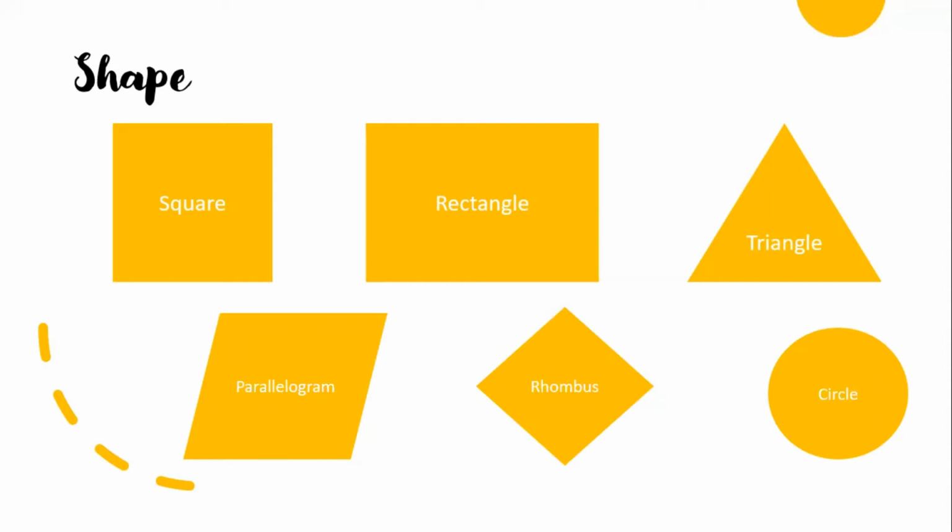So we'll go through one by one. We'll go through parallelogram first, because square, you know what is square, rectangle, you know what is rectangle, you will know what is triangle, and you know what is circle also, right? So parallelogram. Why do they call it parallelogram? Because in a parallelogram, there are two pairs of parallel lines.